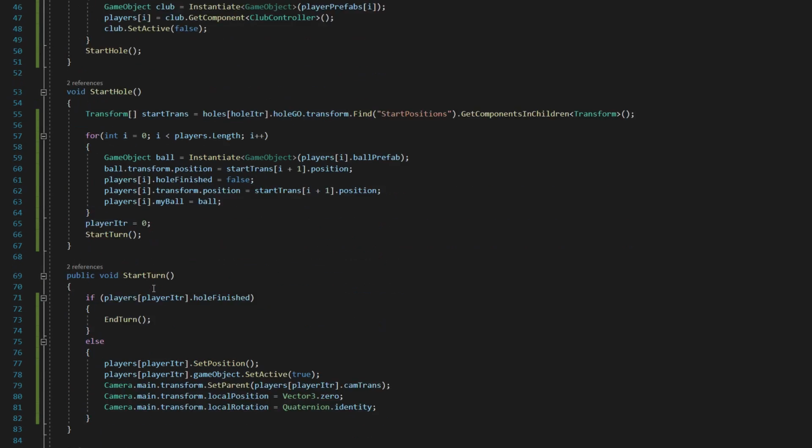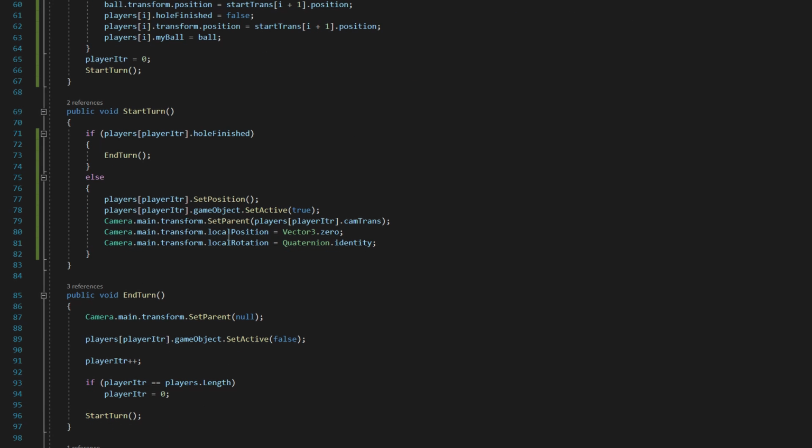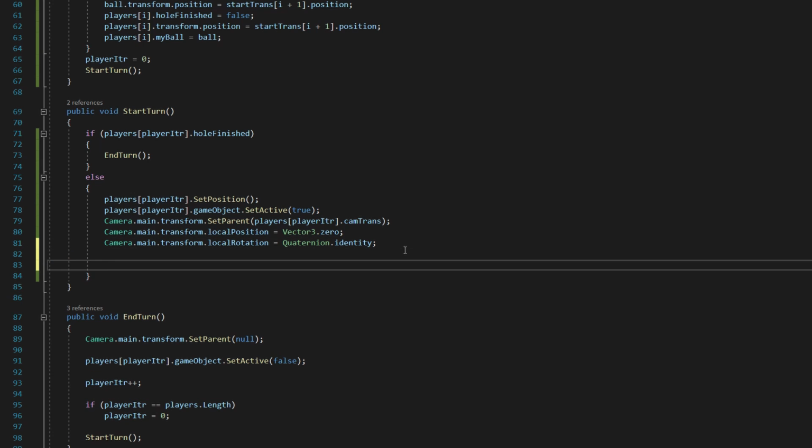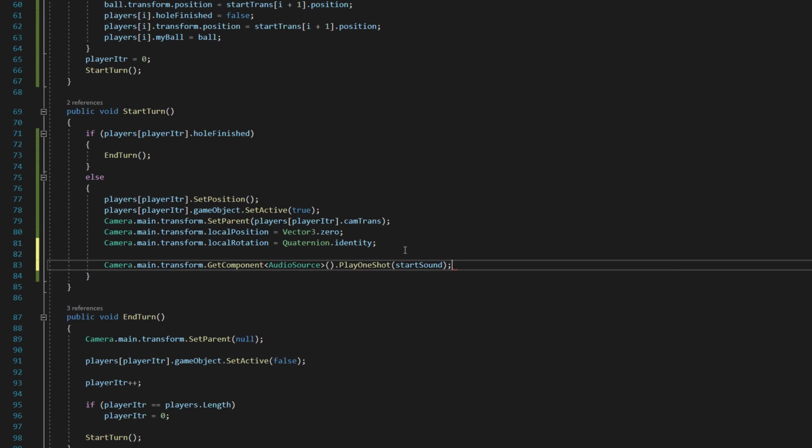And then we want to drop down into our StartTurn method here, and we're going to look for that else statement where we are setting our camera's position and rotation, as well as activating our player. And what we're going to do is say Camera.main.transform.GetComponent AudioSource. So we're getting that AudioSource component we just added to the camera. We're going to say .PlayOneShot. So we're going to play this audio clip one time, and then we're going to drop in that startSound